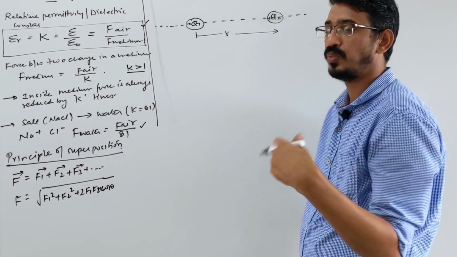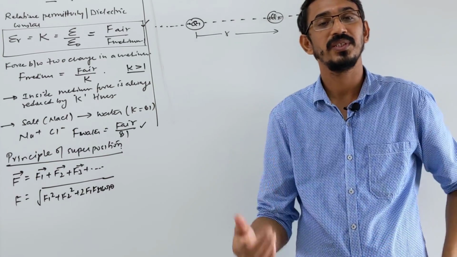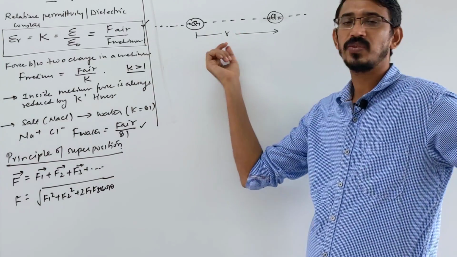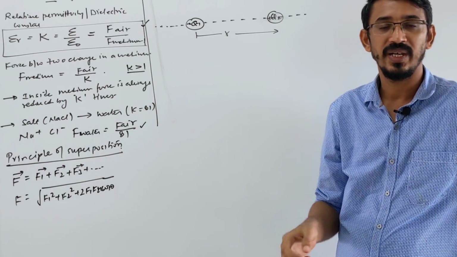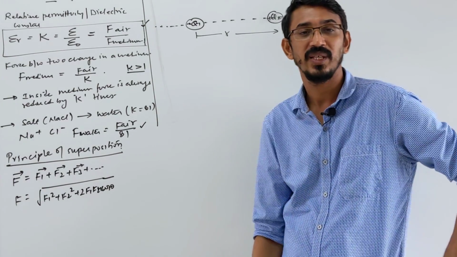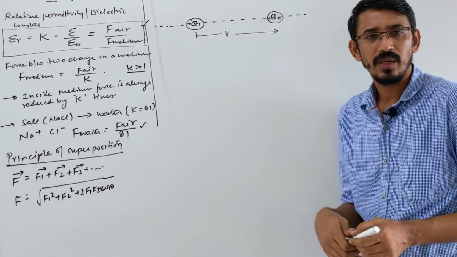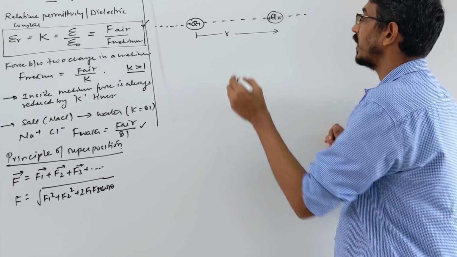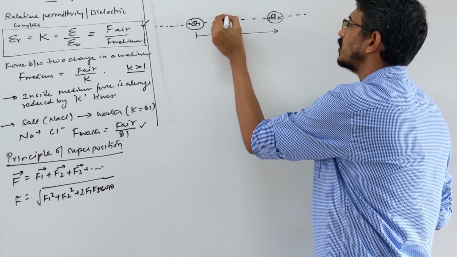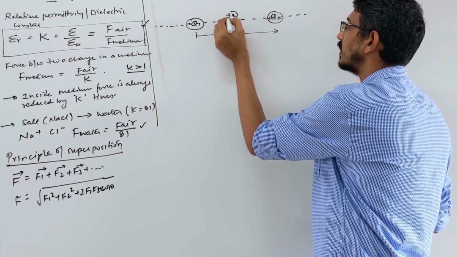Then they say where I should put a third charge so that the net force on the third charge is 0. And exactly the same question they will ask in the next topic also, electrostatics, electric field, at what point the net field becomes 0, exactly the same way to answer. So first try to understand at what point the force will be 0. Like you are putting a third charge here, any charge you put, positive or negative, doesn't matter. Suppose you put a positive charge at this place, okay.